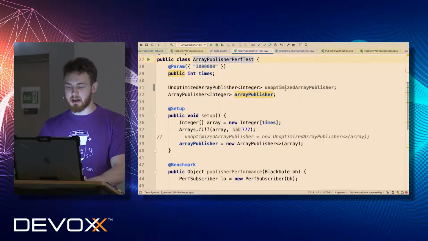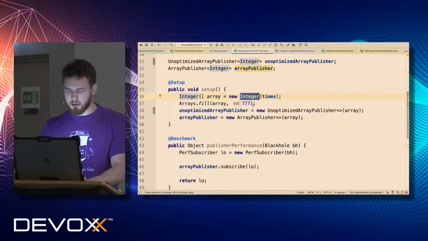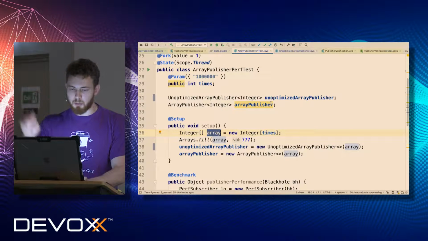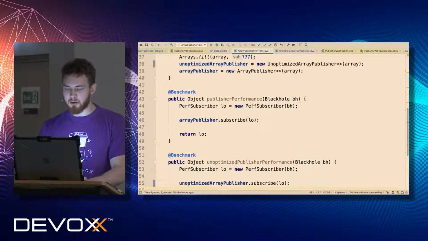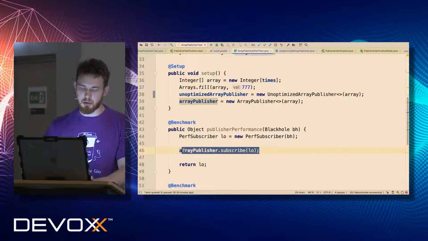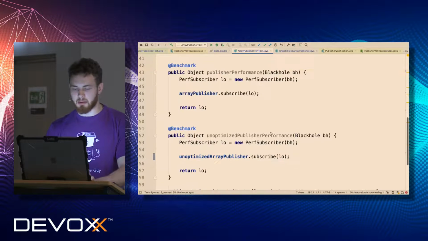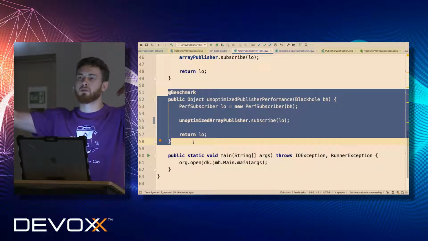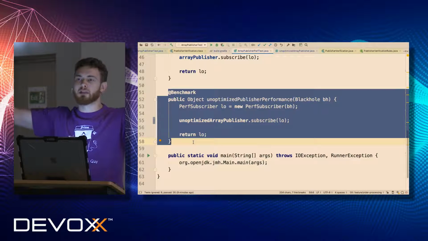What does my test do, basically? Here I create two publishers from an integer array. In order to produce less garbage, I make this array scoped for the thread. And then I'm running absolutely the same verification for both implementations. For the optimized one, I subscribe to my stream and expect that 1 million elements arrive within some period of time. And then I measure the same for the unoptimized one. In this way, we will compare two solutions, and we will see how far we improved our performance compared to what we had before. Does it make sense?